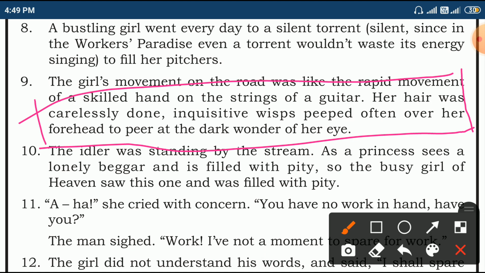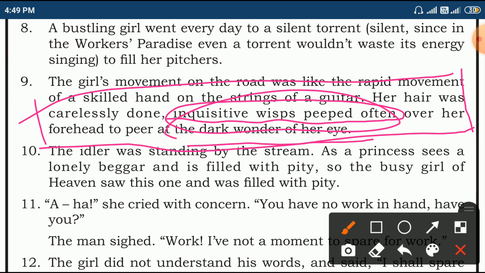Inquisitive wisps peeped often over her forehead. In her forehead, we can notice very eager curiosity, curiosity about something, to peer at the dark wonder of her eyes. Her eyes are a wonder. So, it's a description.